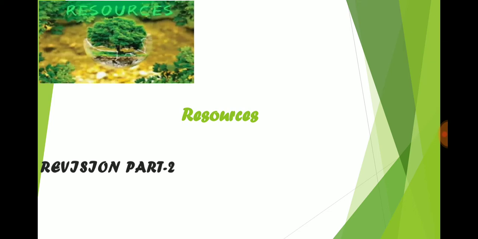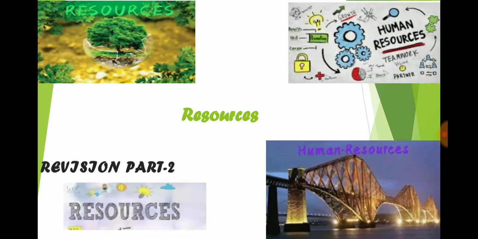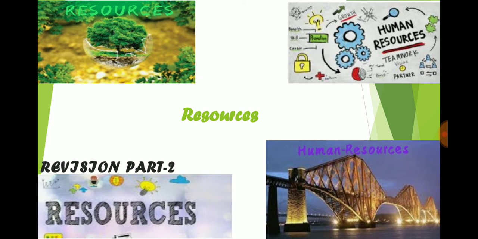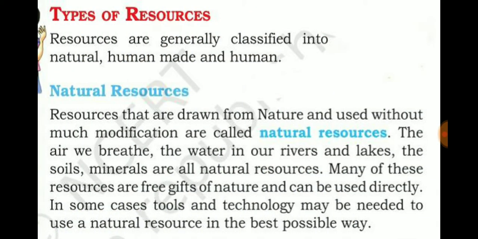In the previous video we discussed resources and its value, time and technology. In this video we discuss types of resources. Now students, resources are generally classified into three types: the first one is natural resources, the second is human-made resources, and the third is human resources. But in this video we discuss only natural resources and the classification of natural resources.